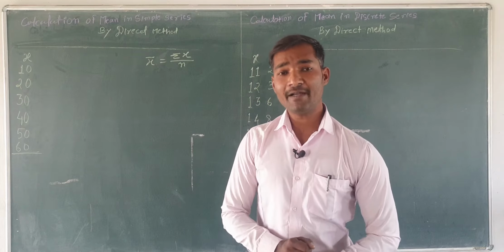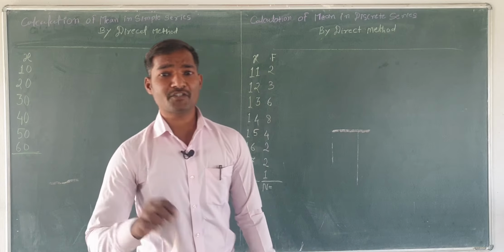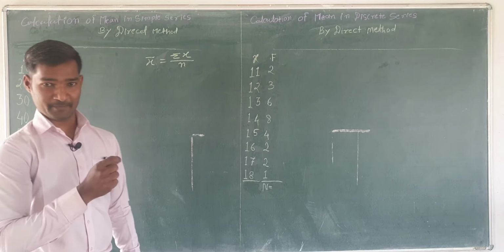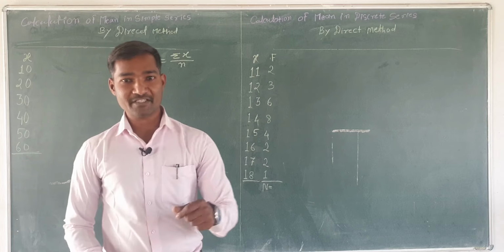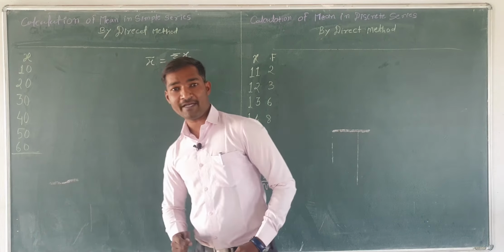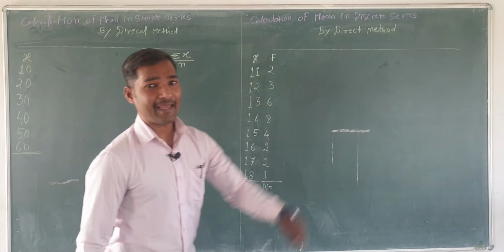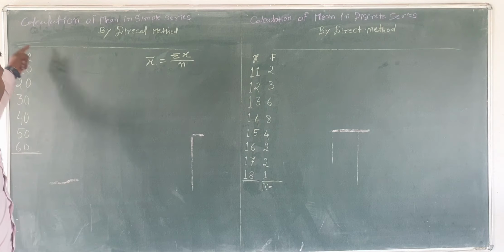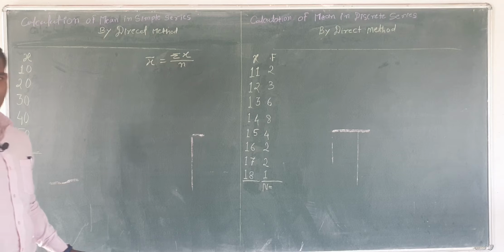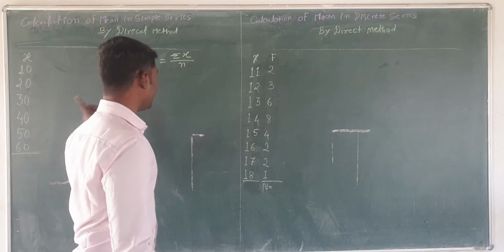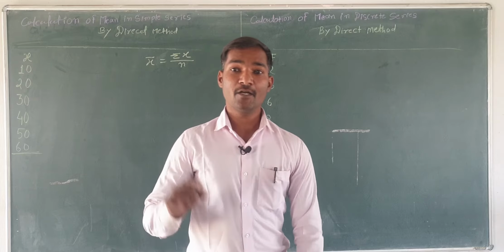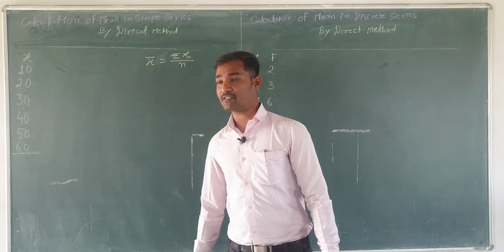What do we require? We require to calculate summation of x and n. So we will see how to calculate summation of x and how to calculate n. Small n represents the total number of observations here.